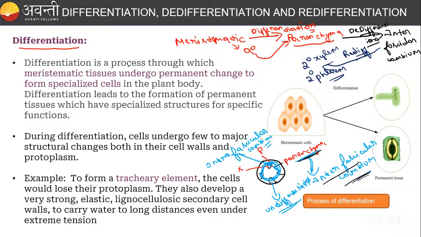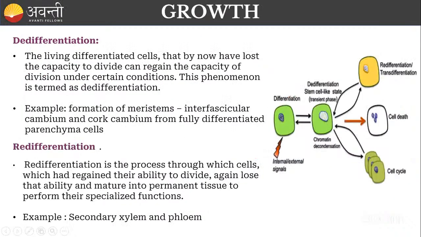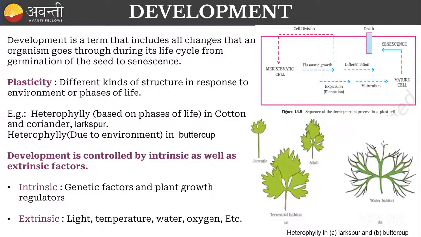Okay, let us study this. I think no need to explain this. You can go to these slides. You can see here the secondary de-differentiation example is secondary xylem and phloem. And remember here, the de-differentiation example is interfascicular, not intra. If you give intra, then you will lose the 4 marks. Okay, then coming to the development.